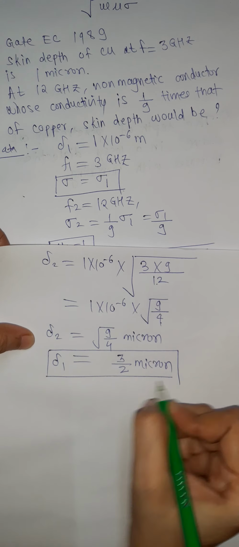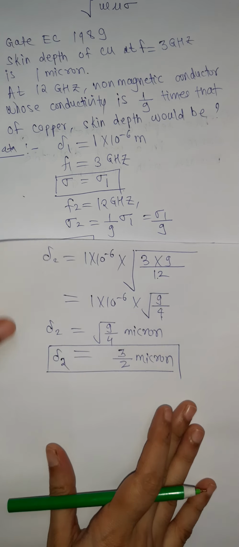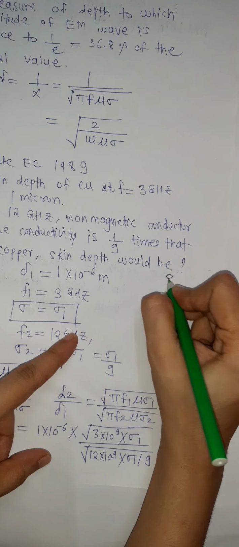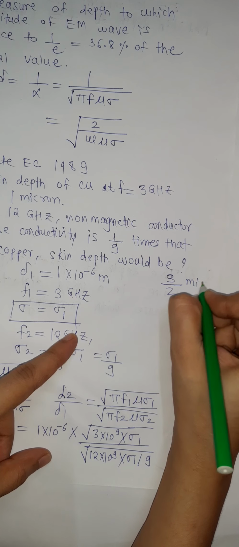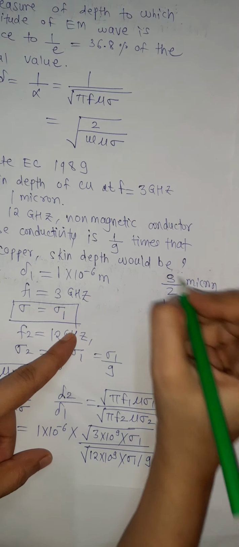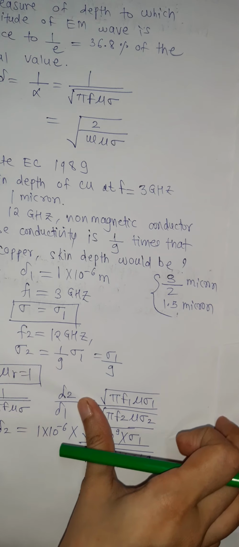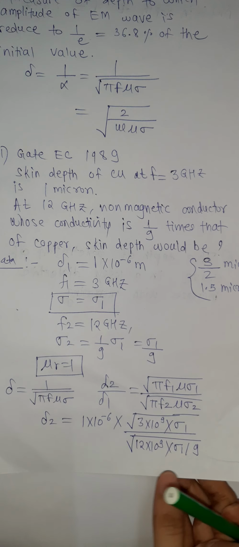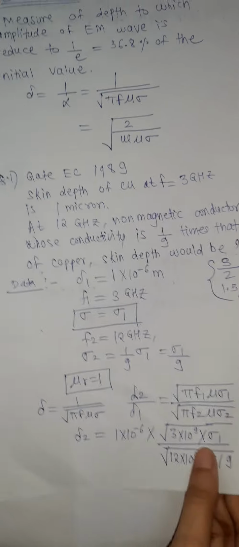So the skin depth delta 2 is 3 by 2 micron, and that is the final answer. So our answer is 3 by 2 micron or 1.5 micron, and 1 micron is 1 into 10 raised to minus 6. So by applying the formula, we can easily solve this example.